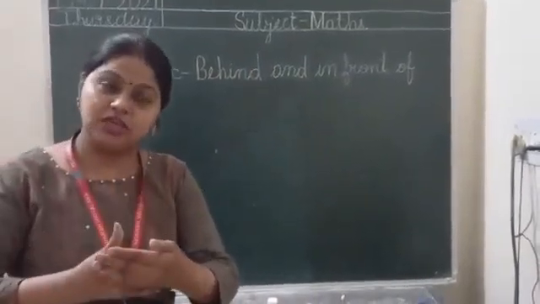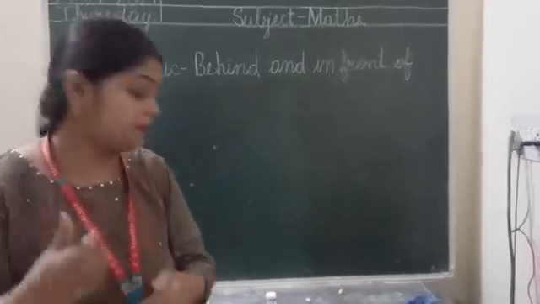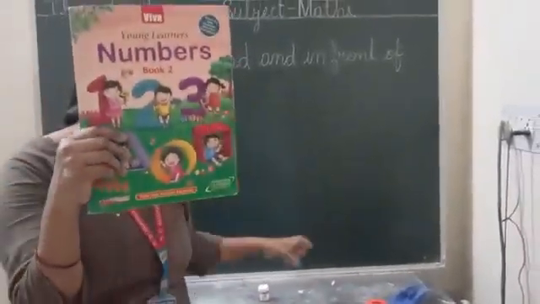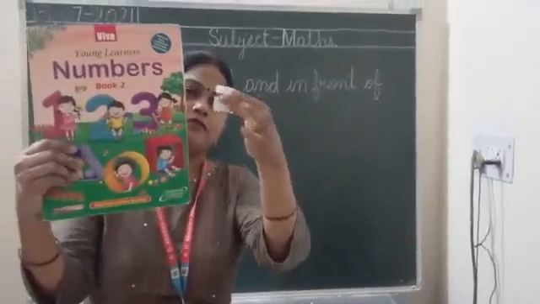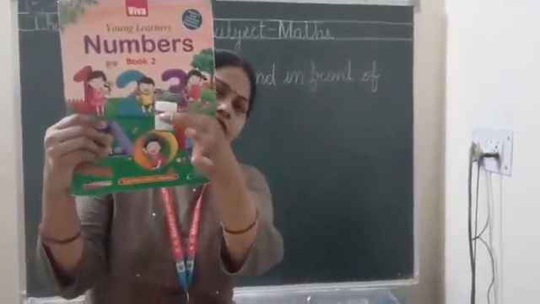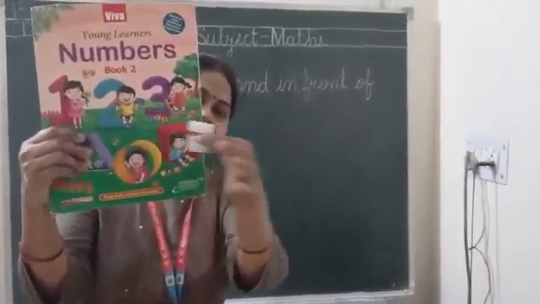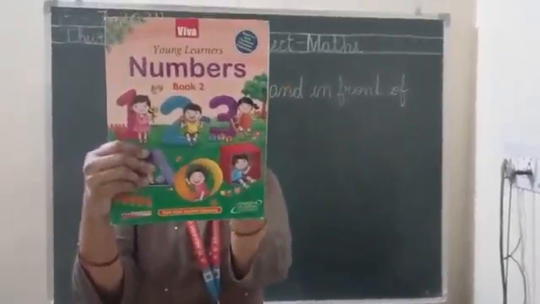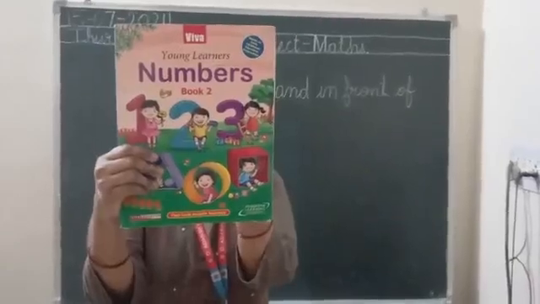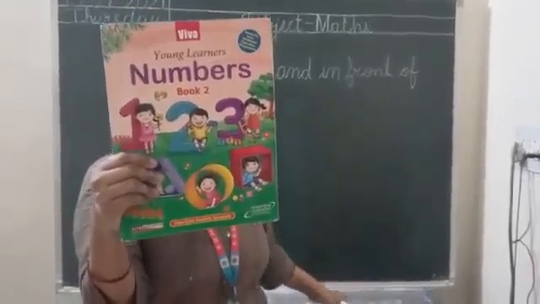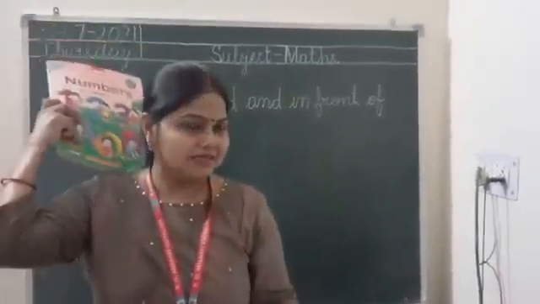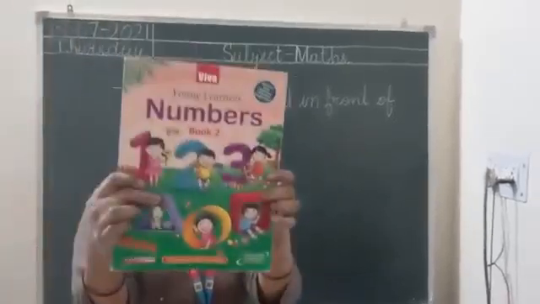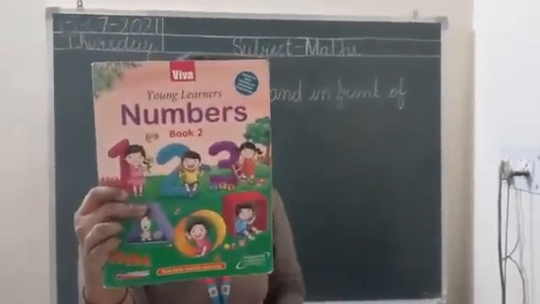Behind means पीछे, in front of means आपके सामने. For example, this is your maths notebook and this is a color bottle. Now this color bottle is in front of this maths book. Now this color bottle is behind this book. I am also behind this book. Now the book is behind me.